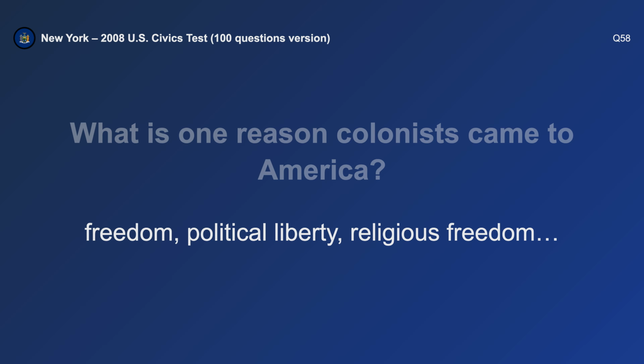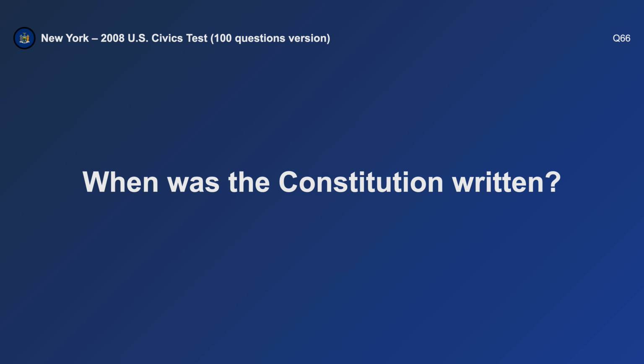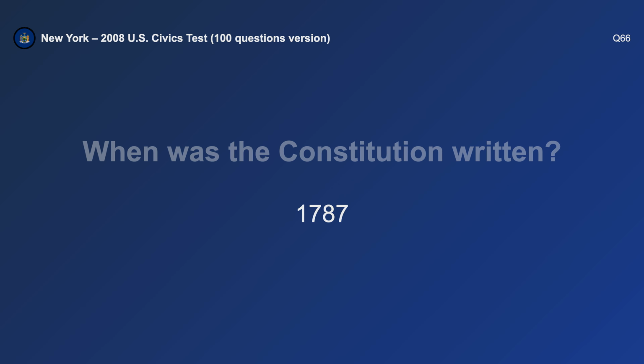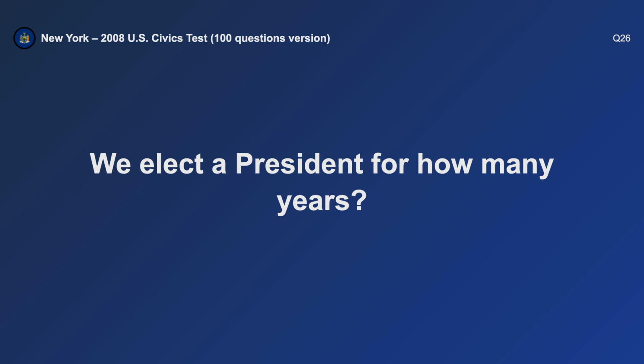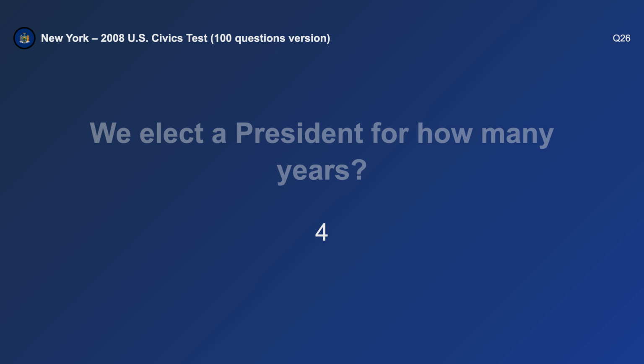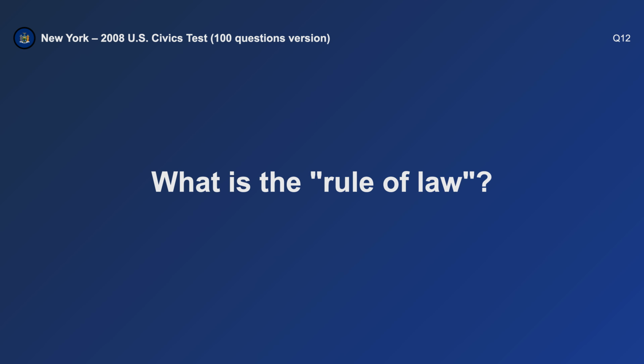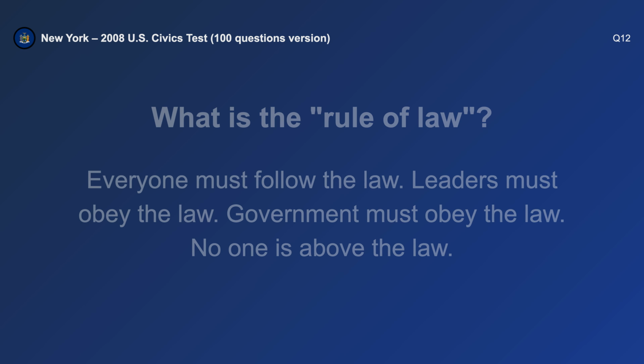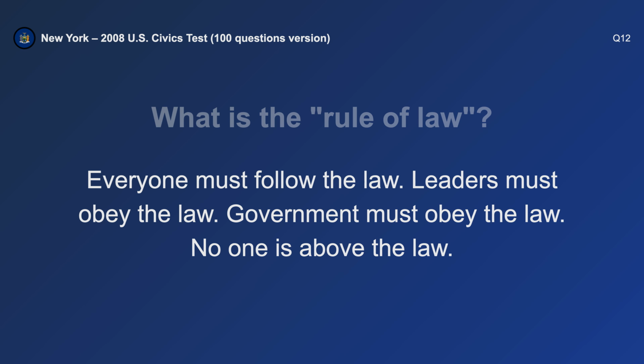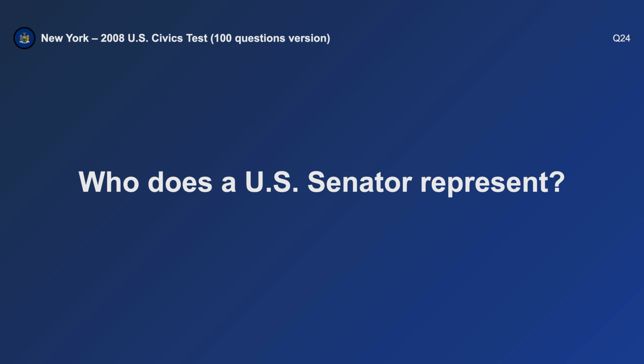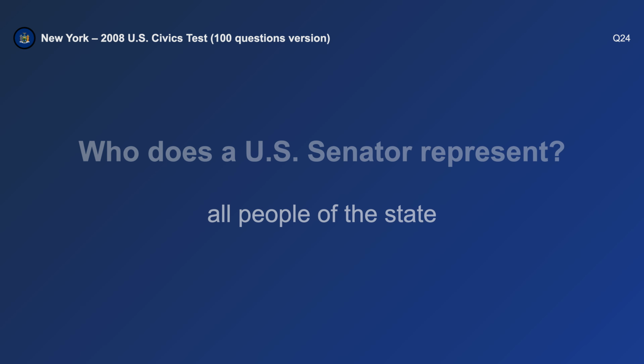Freedom. When was the Constitution written? 1787. We elect a president for how many years? 4. What is the rule of law? Everyone must follow the law. Who does a U.S. Senator represent? All people of the state.